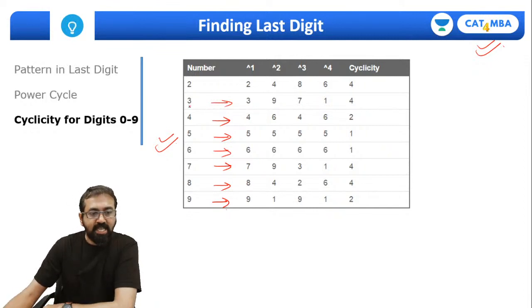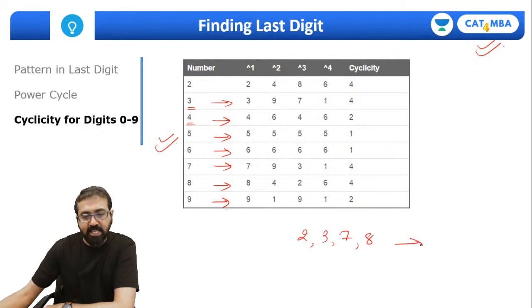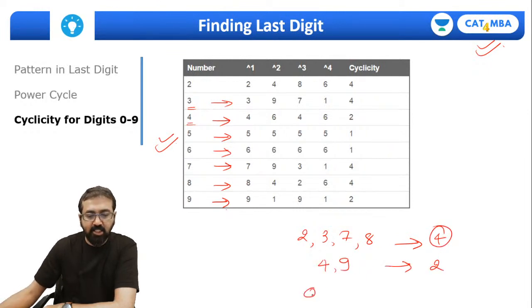Right, so cyclicity of 3 is also 4, cyclicity of 4 is 2, and so on and so forth. So please remember these digits 2, 3, 7, 8, they have cyclicity of 4. Then digits 4 and 9 have cyclicity of 2, and digits 0, 1, 5, 6 have cyclicity of 1.